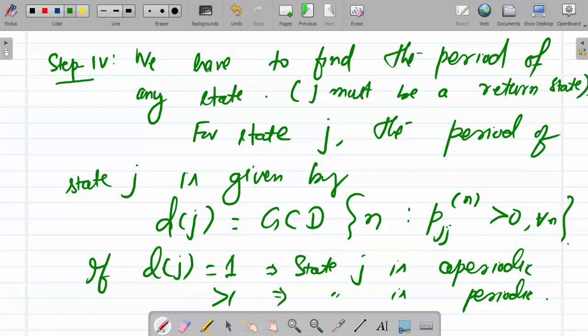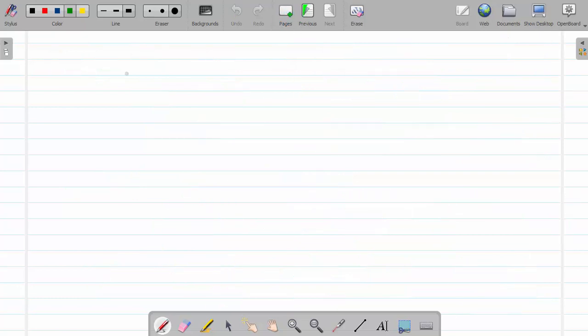Now in the next step 5, we have to check or find the limit.